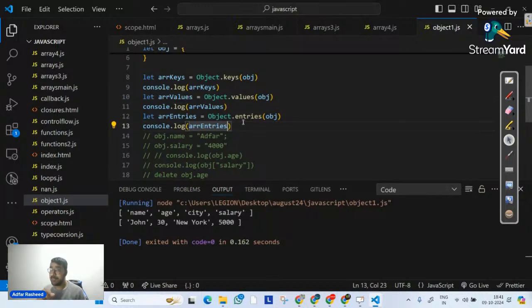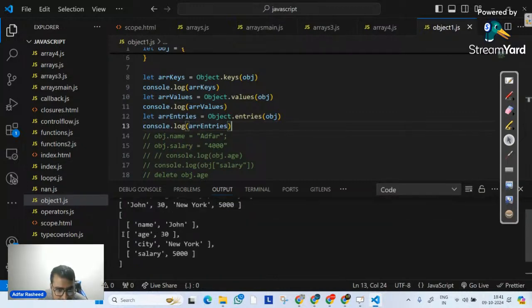They return an array, but that array will actually contain more arrays inside, and every individual item will itself be an array of a key-value pair. This is what I mean. If I execute it, we can clearly see I have received a multi-dimensional array. That means the individual items are themselves arrays, and those individual items are the key-value pairs: name John, age 30, city New York, salary 5,000. Whatever the key-value pair is, it is simply put in an array.